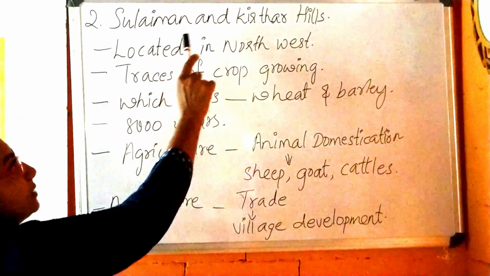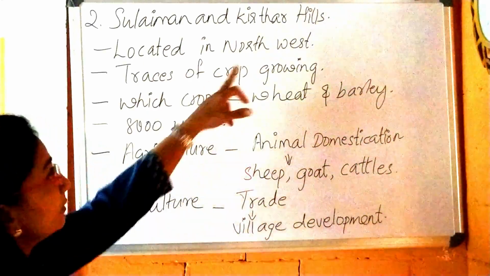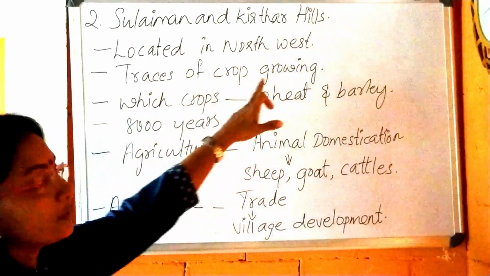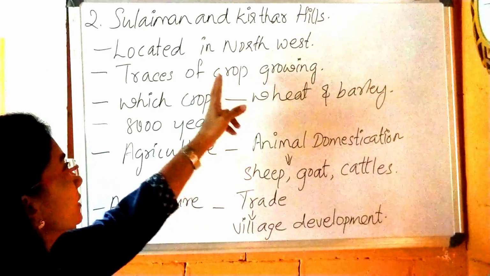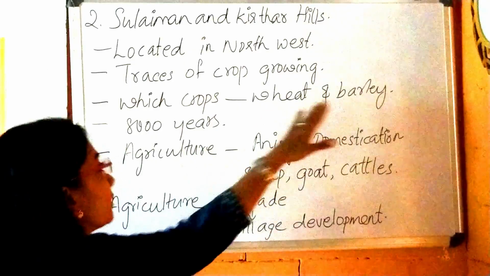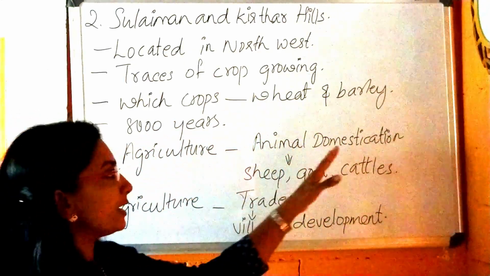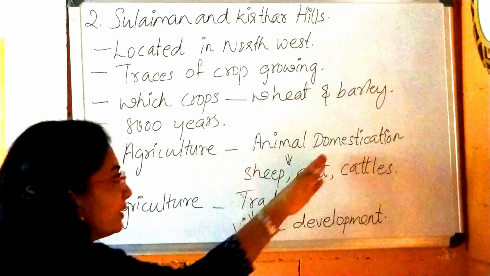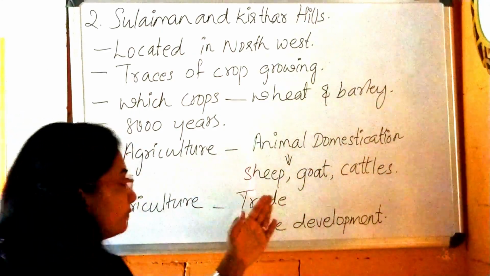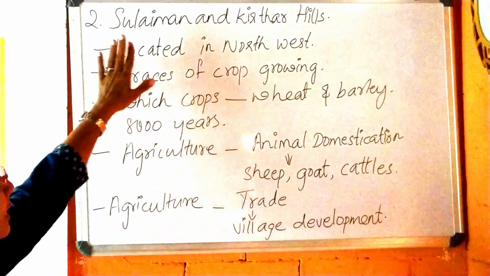The second point, Suleiman and Kirdar Hills. The Suleiman and Kirdar Hills are located in the northwest, now in Pakistan. Traces of crop growing were first found in Suleiman and Kirdar Hills. Which crops? Wheat and barley. People lived there 8,000 years ago. They started agriculture and animal domestication, with sheep, goat and cattle. Trade flourished, so village development. So these are the simple points, and I am going to explain them.